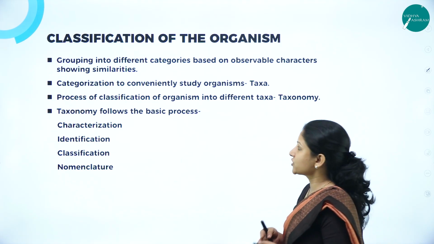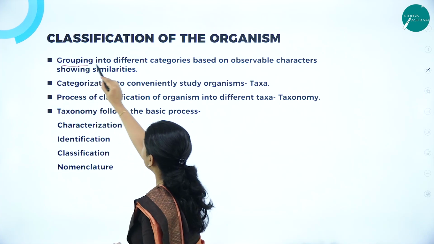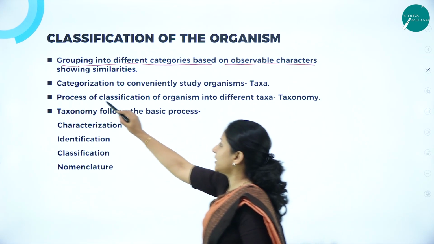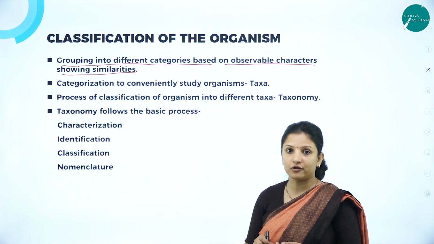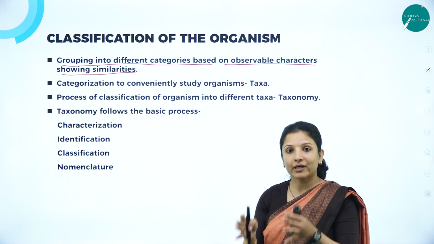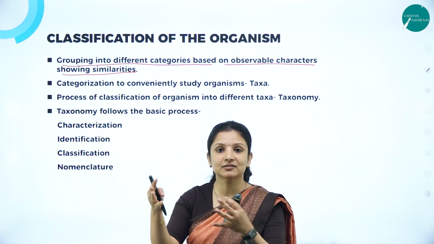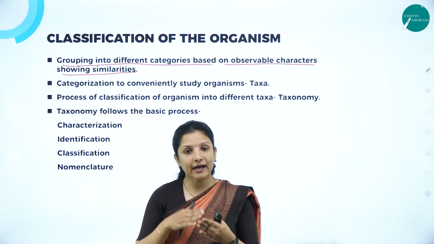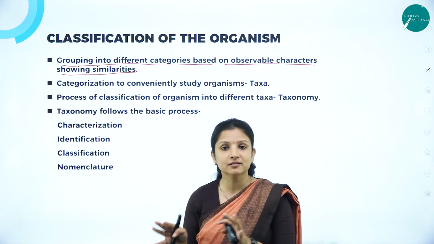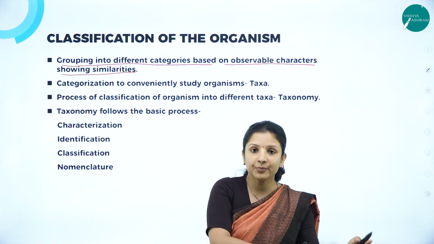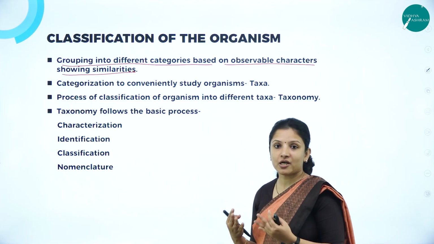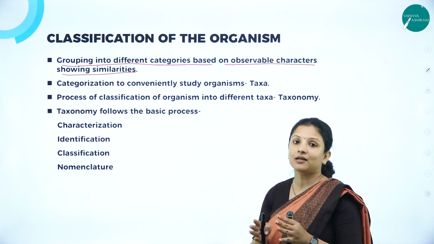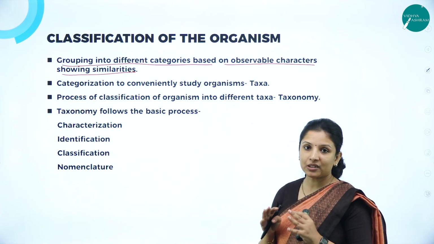So what is classification? Classification is the grouping of organisms into different categories based on observable characters showing similarities, which means nothing but morphology. So when you look at an organism, you can say this is a dog, this is a cat, this is a lion. Or you take a cat family wherein the tiger, lion, cats, the panther, all that comes in. But when you look at it, you can say this is a cat, this is a tiger, this is a lion, this is a leopard, it's a cheetah, right? How can you differentiate between these organisms? It is because you know the characteristic, you're able to see that particular organism, right? So that is nothing but classification.